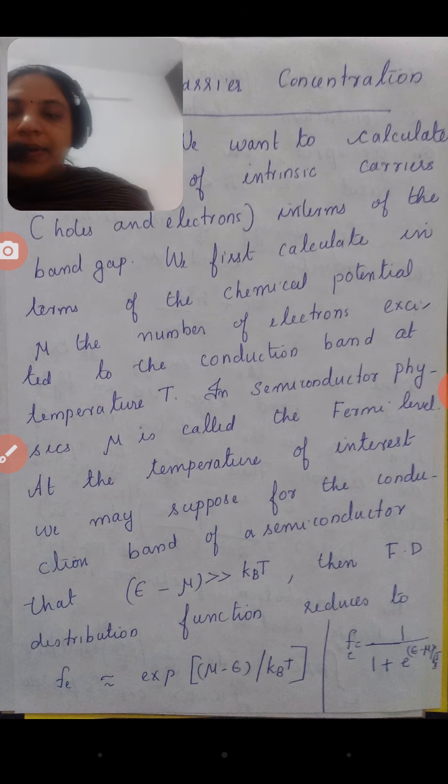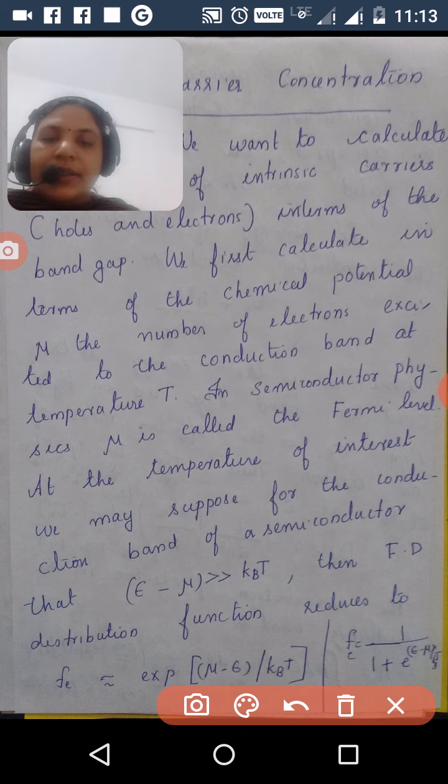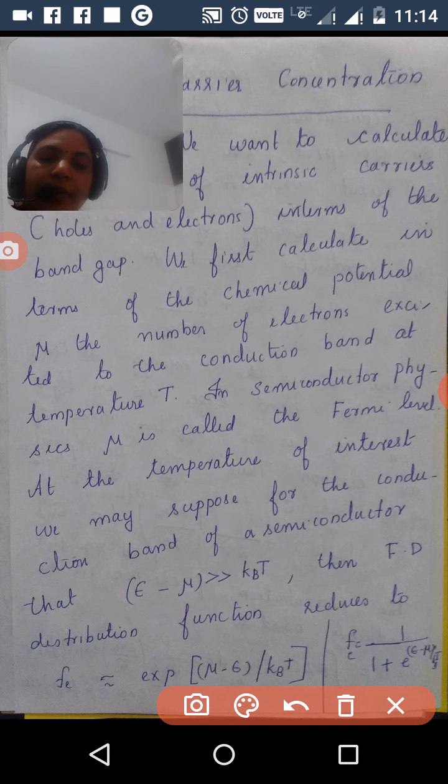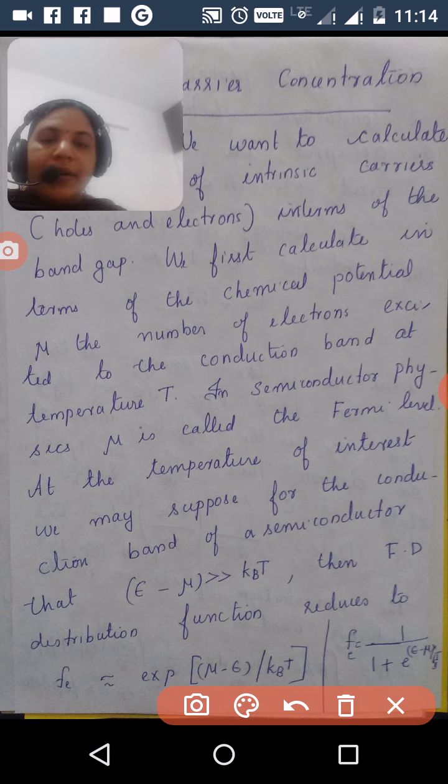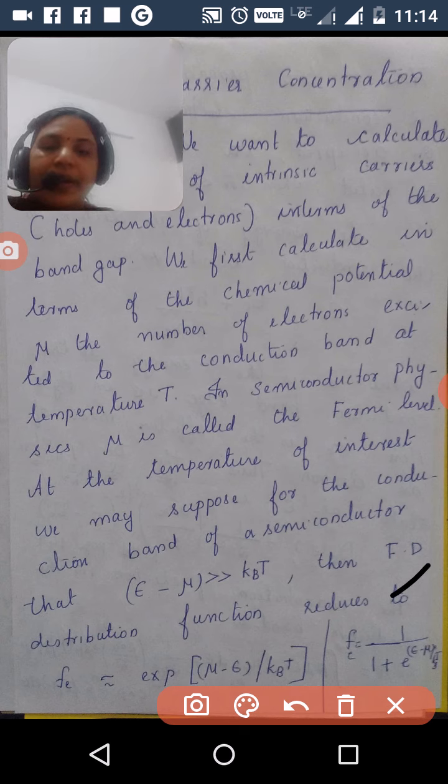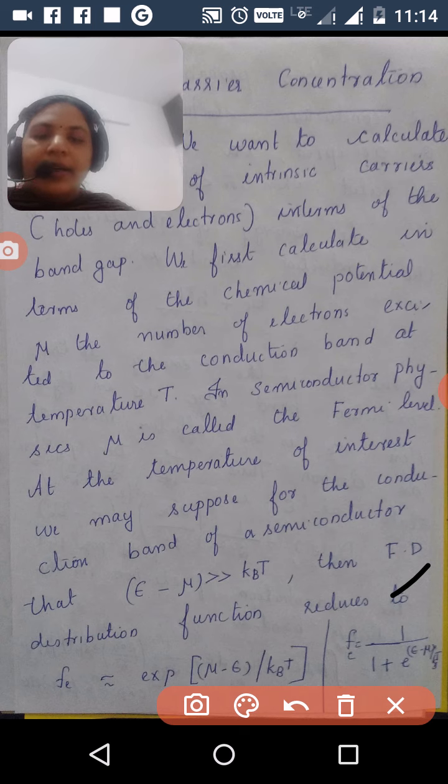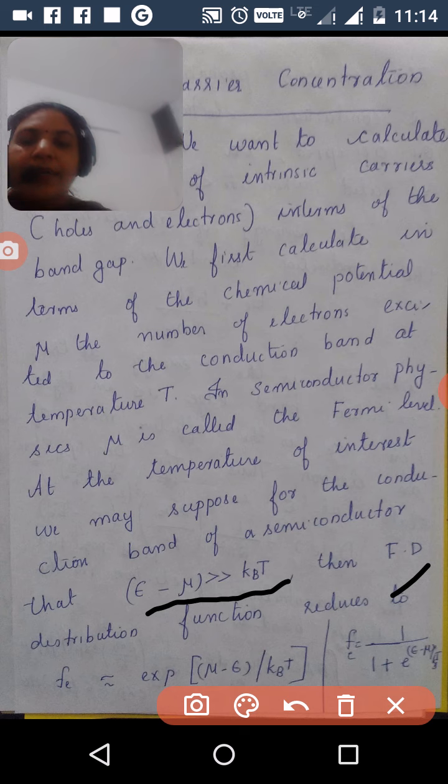So we assume the Fermi distribution function of the electron, that is Fe equal to 1 divided by 1 plus e raised to (E minus mu) divided by kBT. Here we assume that E minus mu is very much greater than kBT.